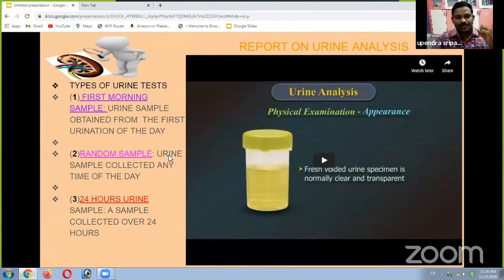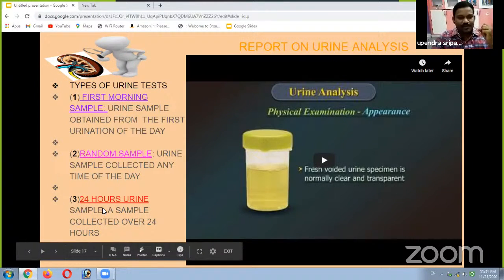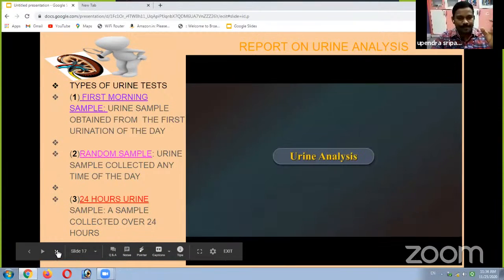And random sample, urine sample collected any time of the day. And 24 hours urine sample, a sample collected over 24 hours of the day. So different types of diseases are diagnosed by different types of these urine tests.